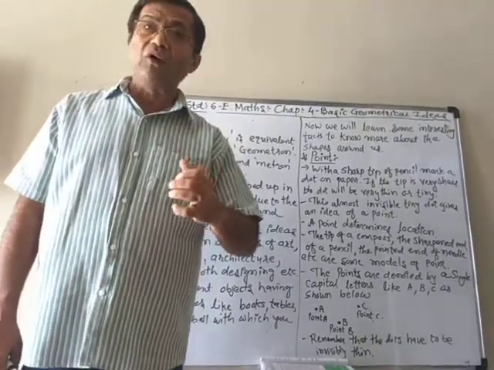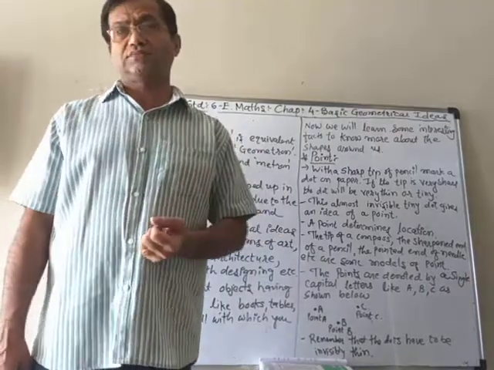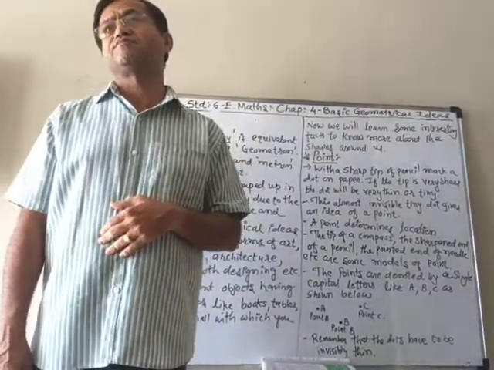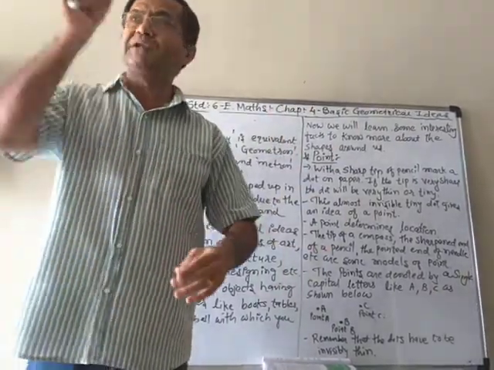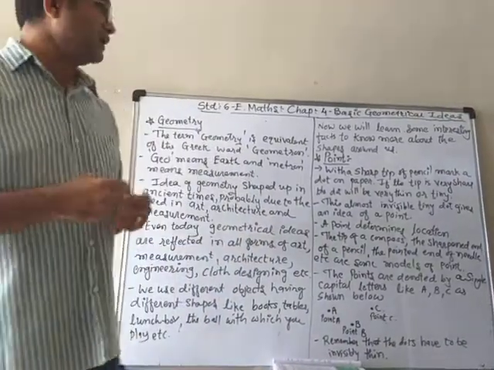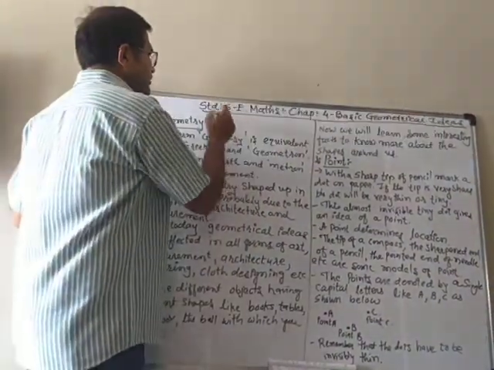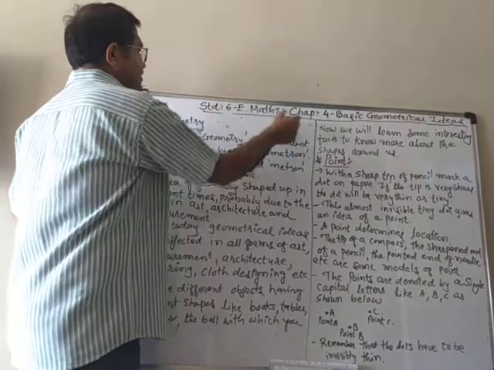Now, how do we denote the points? Because if we put different points on a piece of paper, for example, I put here 1, 2, 3, 4, 5, 6, 7, 8 points.